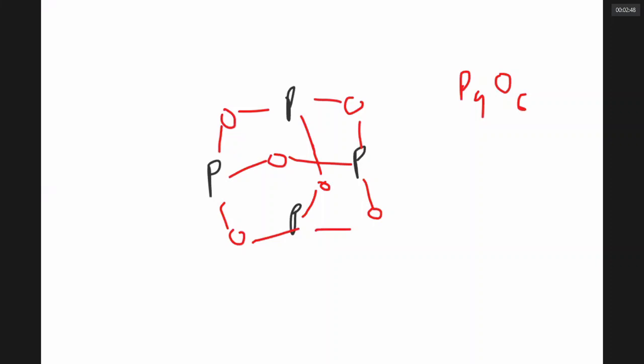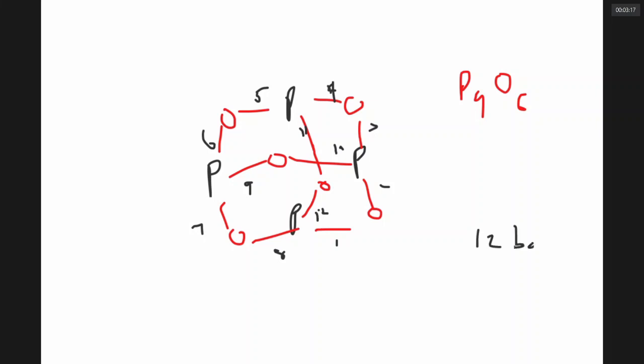Each P is linked to how many PO bonds are there? 1, 2, 3, 4, 5, 6, 7, 8, 9, 10, 11, 12. Can you see it? We have 12 bonds.